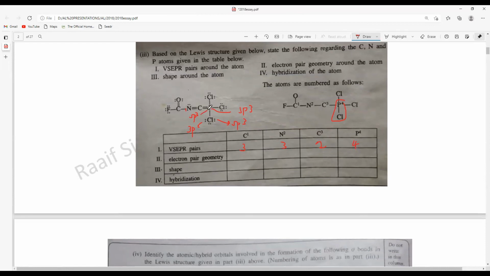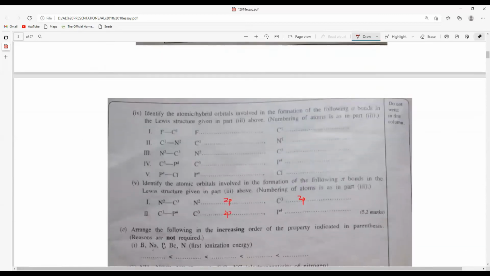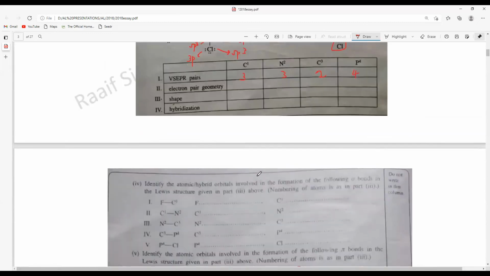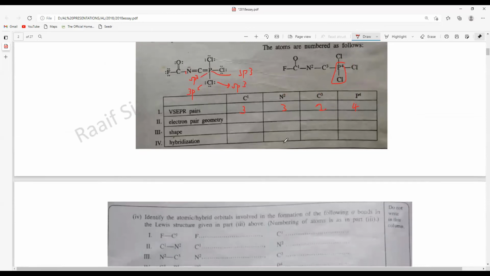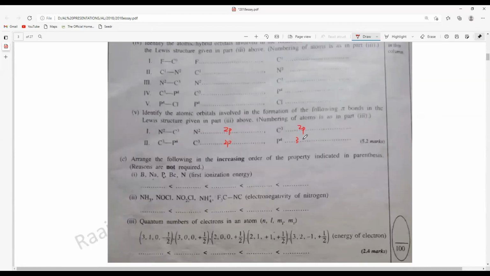So think about it a bit. Now here sp3 is formed. So what is remaining? Since this is an sp3 hybridized orbital, the unhybridized one could be a d orbital. Because all orbitals of sp3 are used, and since phosphorus is in the third period, you can even think about a 3d. Okay.